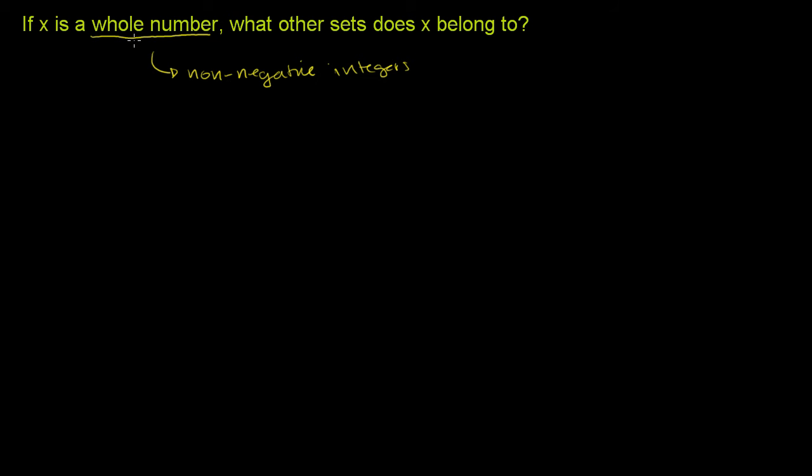But in this context, and I actually looked at what the writers of this question are looking for and the standards that they care about, from their point of view, when they refer to whole numbers, they're referring to non-negative integers. So they're referring to 0, 1, 2, 3, so on and so forth. And remember, this is just according to the writers of this question. This isn't according to how everyone views these things.